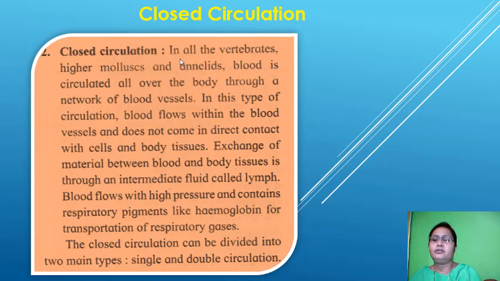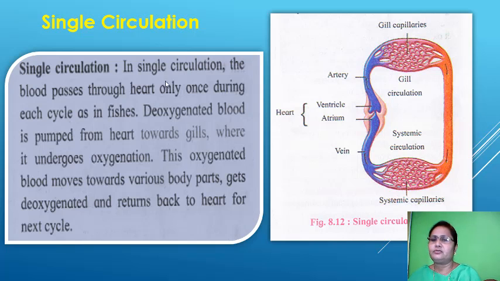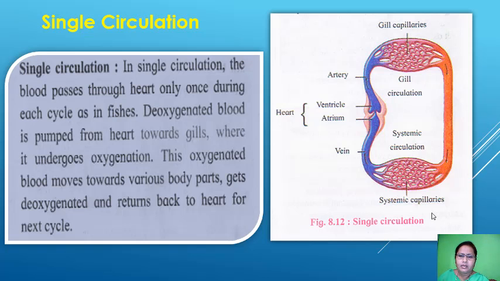Now the closed circulation can be divided into two types. The first one is called single, the second one is called double. We have seen that the blood vascular system is of two types. Now the first one is the single circulation.